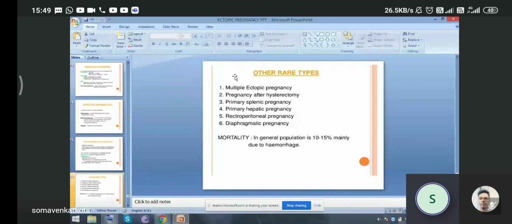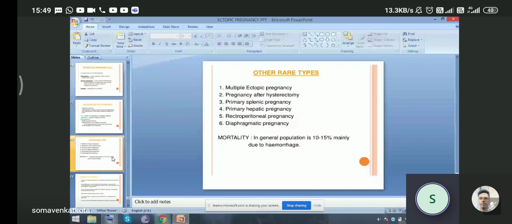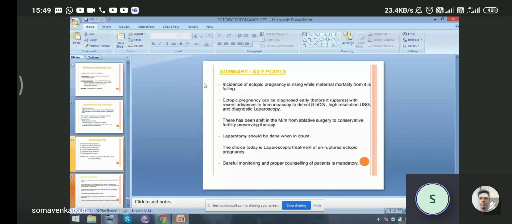So the summary and key points: the incidence of ectopic pregnancies is rising while maternal mortality from it is falling because of increased awareness and the presence of new modalities and methods to diagnose as early as possible. Ectopic pregnancy can be diagnosed early, before it ruptures, with recent advances in immunoassay to detect beta hCG levels, high resolution USG and diagnostic laparoscopy. Diagnostic laparoscopy is the gold standard method for diagnosis.